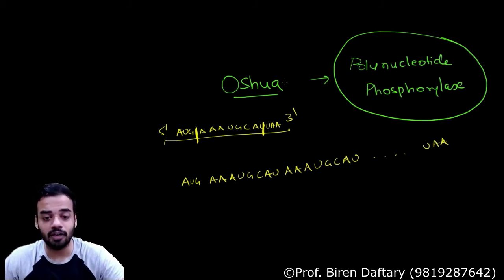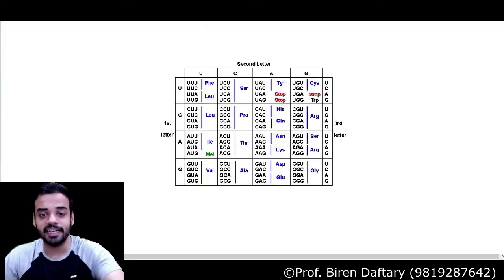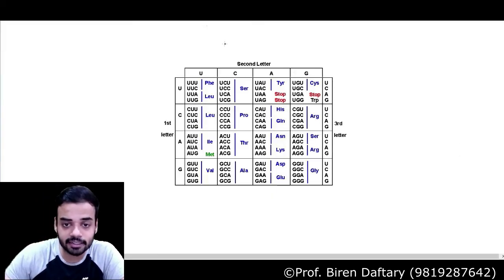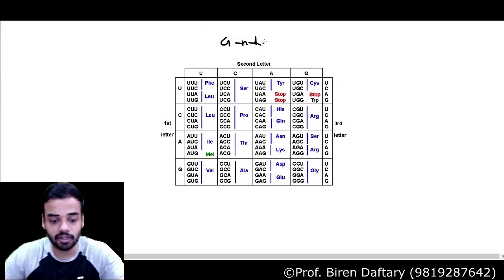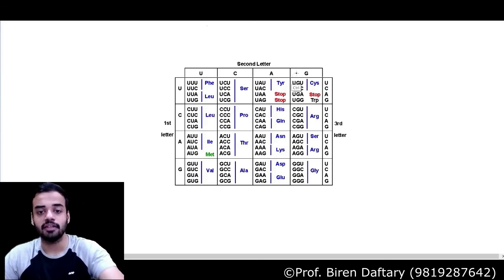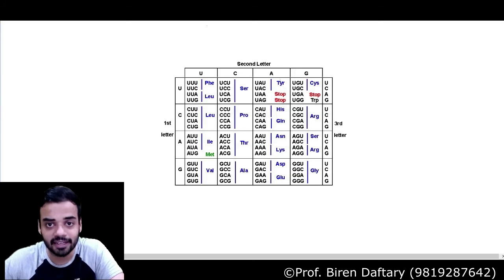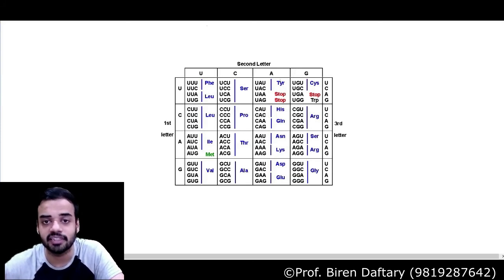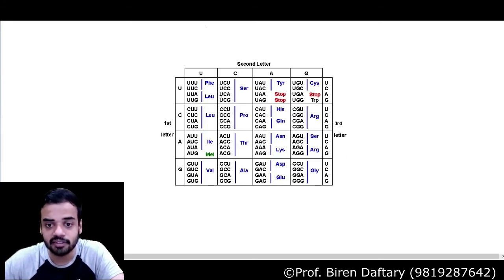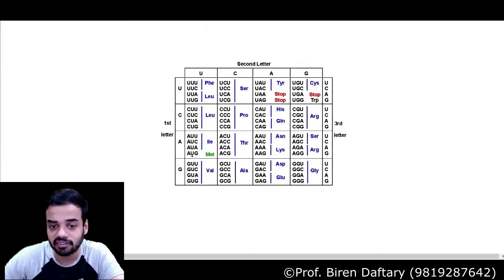So finally, after all these different experiments, this entire table, this entire genetic code was basically given by three people, Nirenberg, Matthaei and Ochoa, and they all formed this genetic code. This table is called the genetic code, which has 64 codons, has 3 stop codons, you can see over here, stop, and 1 start codon which is AUG. Stop codons, if you remember, are nonsense codons because they do not form any amino acids, whereas the start codon does form one amino acid, that is methionine.